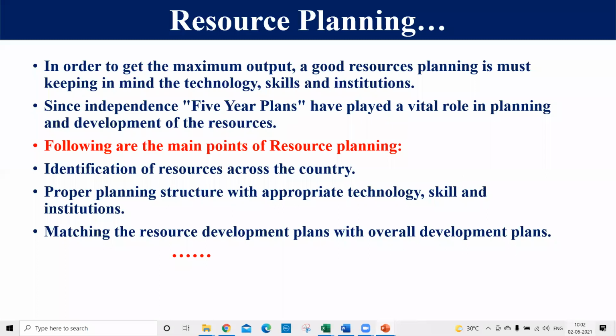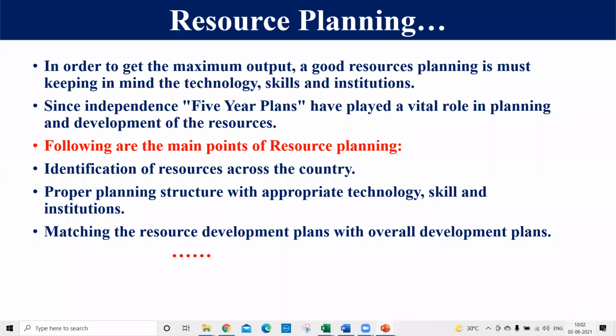In the first 5-year plan, we targeted agriculture, but after that we discussed these resources, because these resources are most important for the development of a person, and for the development of a country. So to get more and more output in resource planning, we have identified a few important points. What are the few important points? Let's discuss these things. First of all, dear student, in resource planning, the first step is identification of the resources all over the country.